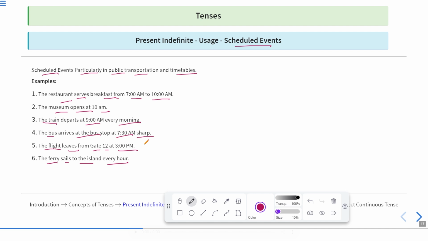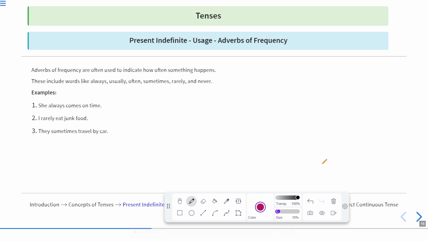Now, the only concept of present indefinite tense is to show those actions which occur regularly. Though they are related to time, to scheduled events, if they happen regularly, they should be written in present indefinite tense. Now let us move to the next one.